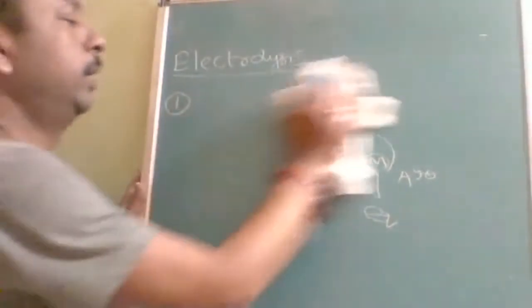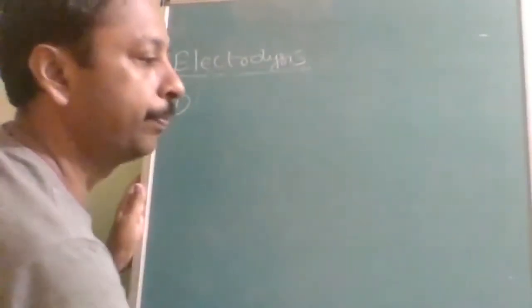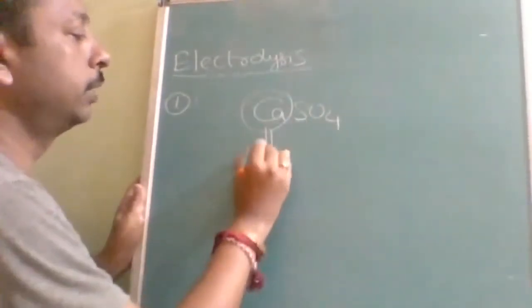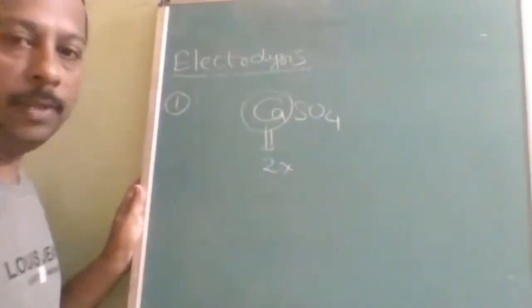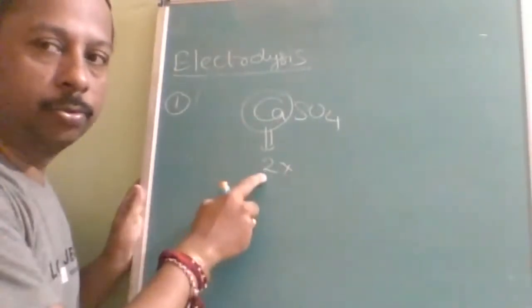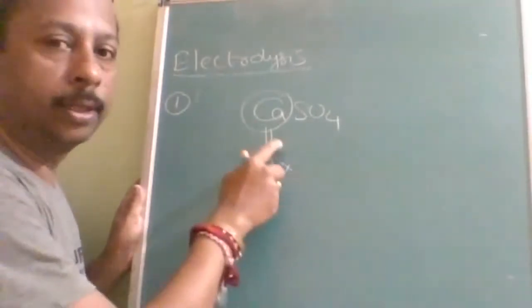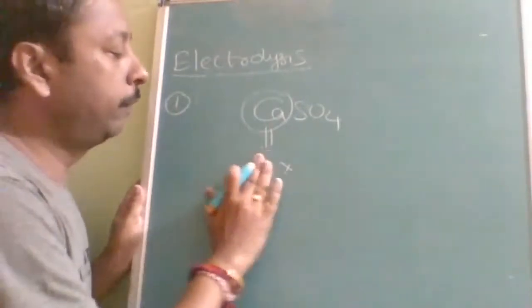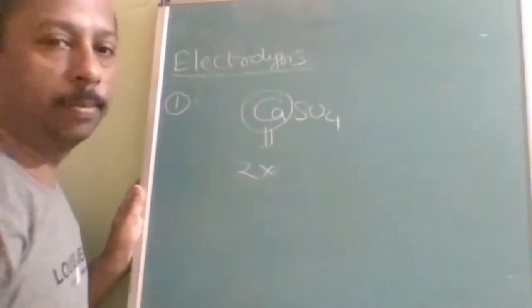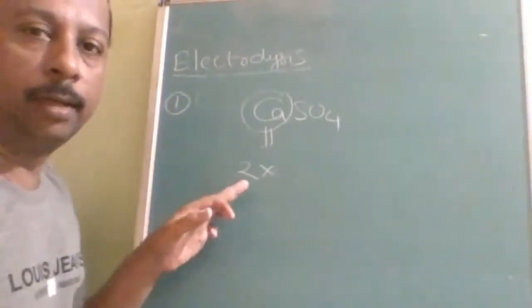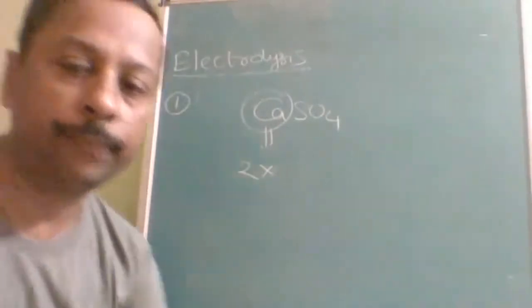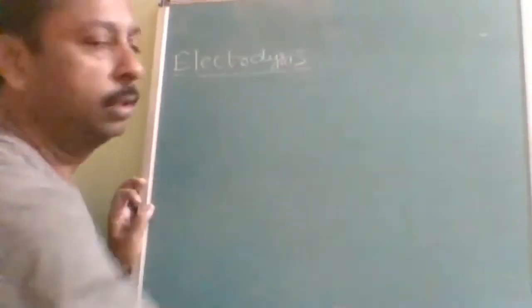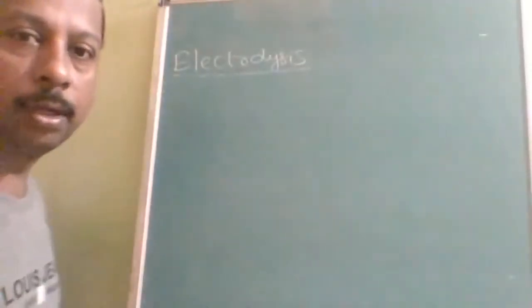And this question came with respect to CaSO4. With respect to CaSO4, that question was there. So what the students have done is multiply with 2 because its equivalent factor is 2. So don't multiply it with 2, because the equivalent factor itself involves the division by 2. But if it is molar conductivity, then you have to multiply it with 2. For molar conductivity, multiply it with 2, but for equivalent conductivity, don't multiply it with 2. That is the difference between molar conductivity and equivalent conductivity. Is that clear to all of you?